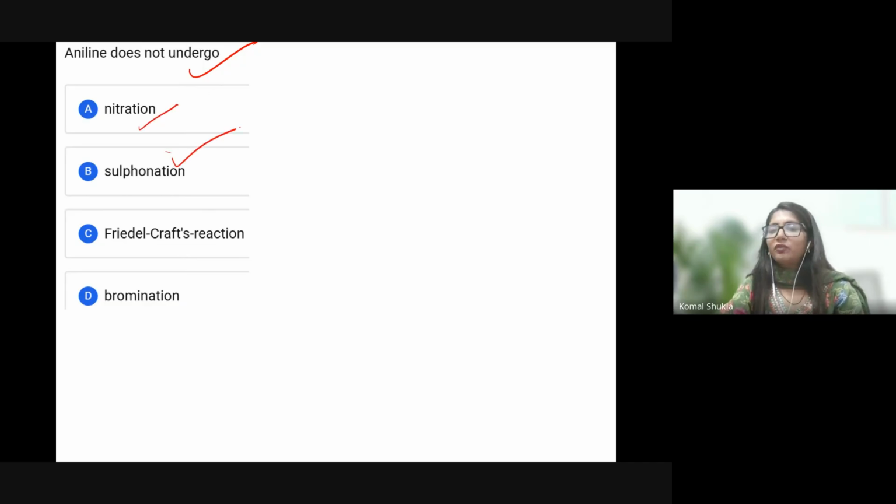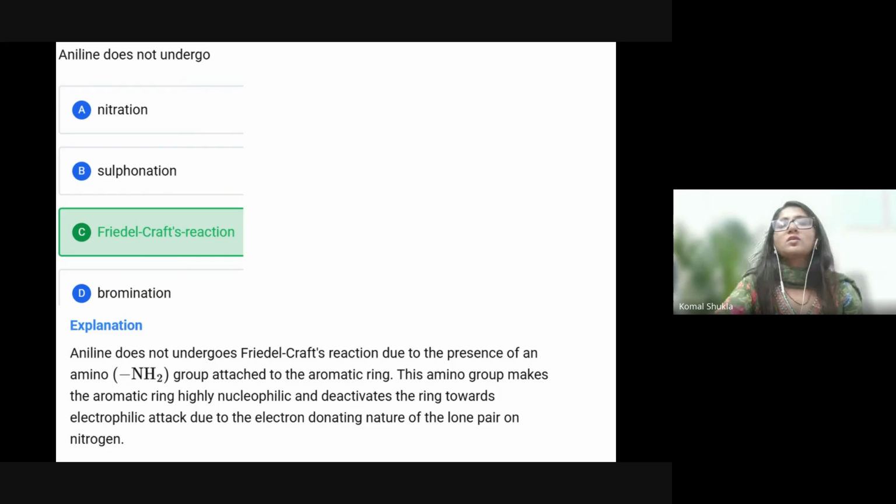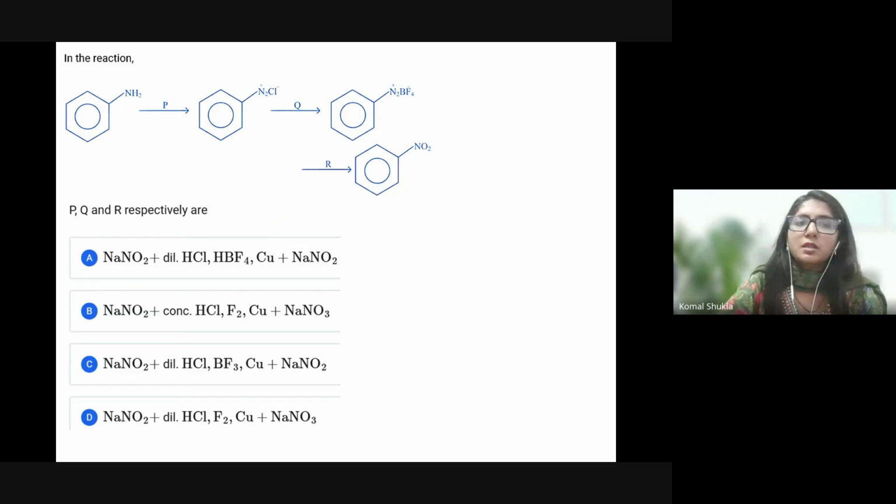nitration directly, it will give sulfonation, it is giving bromination, it is giving substituted products, para-bromoaniline, para-nitroaniline, sulfonation is going on, a zwitterion will form in the sulfonation case. What is not happening is only the Friedel-Crafts reaction. So those who are selecting option C, all are correct because you know that the NH2 group is attached to the benzene ring, so generally it is going to form a salt. So the answer is option C.